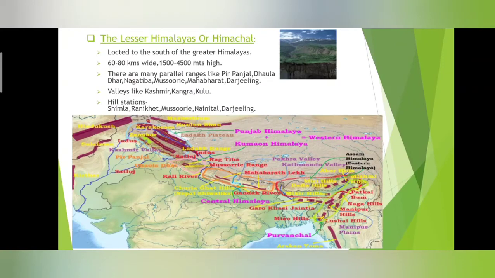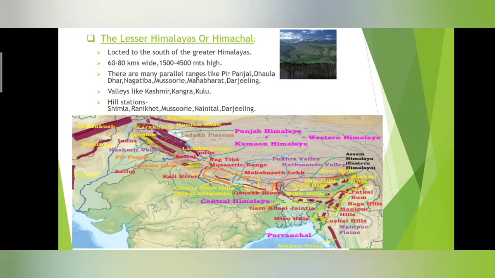Next, we are going to discuss the Lesser Himalayas or Himachal. So where are the Lesser Himalayas? They are below the Greater Himalayas or Himadri. The Lesser Himalayas are otherwise called Himachal. They are found to the south of the Greater Himalayas. Here the width is 60 to 80 kilometers, and the average height, compared to 6,100 meters in the Greater Himalayas, is about 1,500 to 4,000 meters.